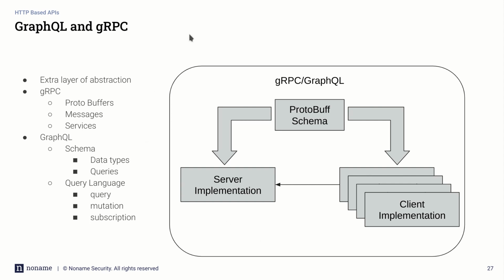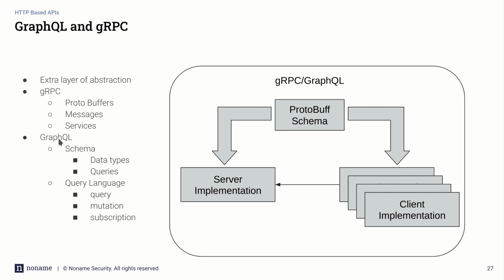How they behave is pretty much exactly the same way as REST. So you need tools. You start with the protocol buffer or the schema. You need tools in order to create the stubs of the server implementation, and you need to do the same exact thing in order to create stubs for the client implementation. Both of these use the same type of functionality, right? You need frameworks, pretty much.